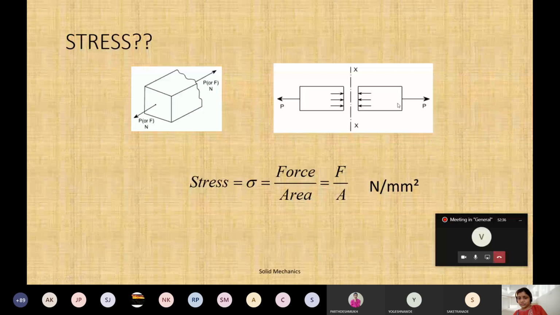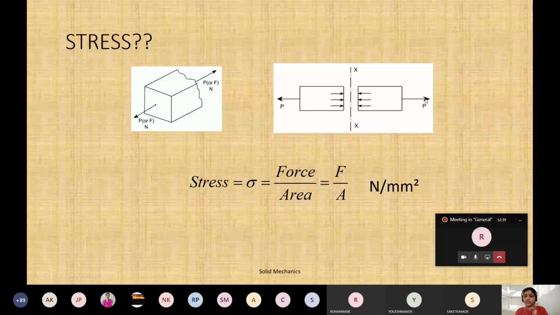Pull. It will be a pull. Yeah, this will be pull. That is why it is a tensile. If the arrow were pointing inward, on this side, what will happen? That will be a compressive stress. Compressive means it will try to compress the material.